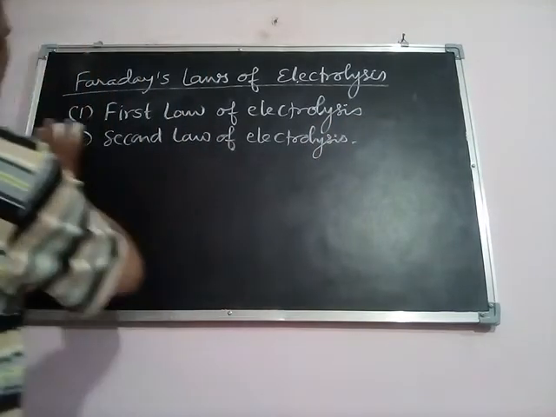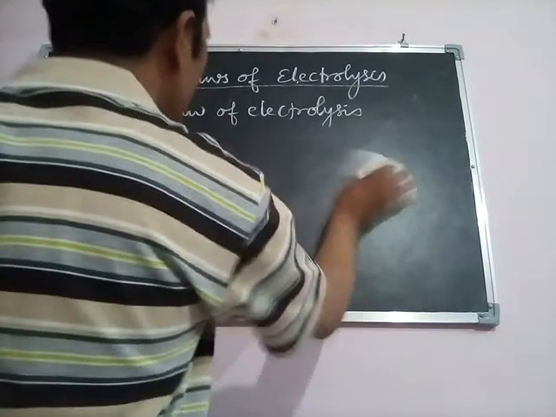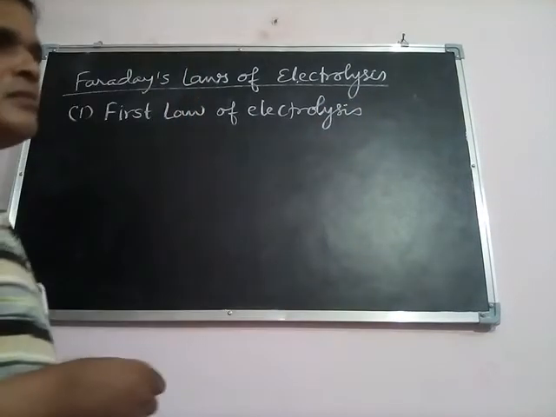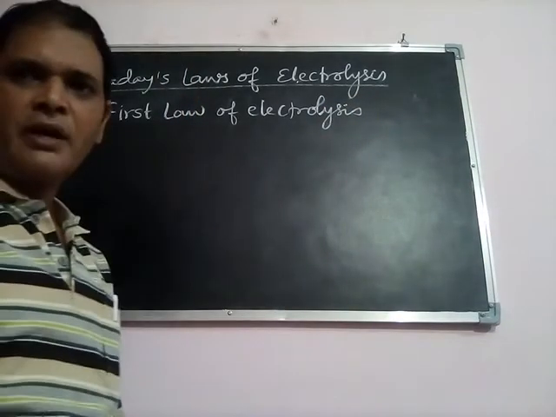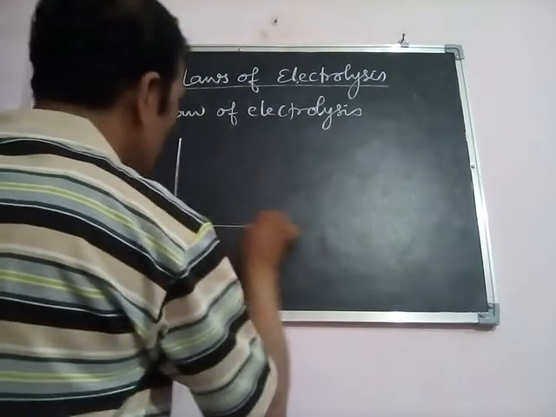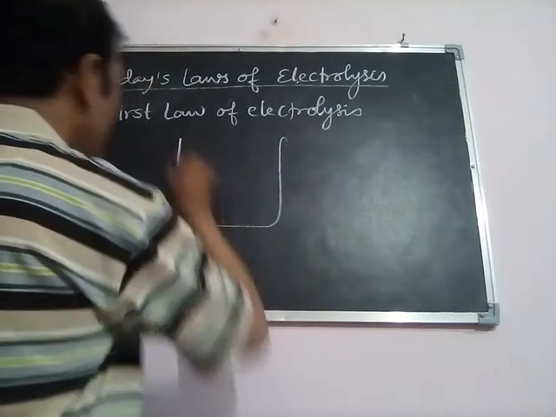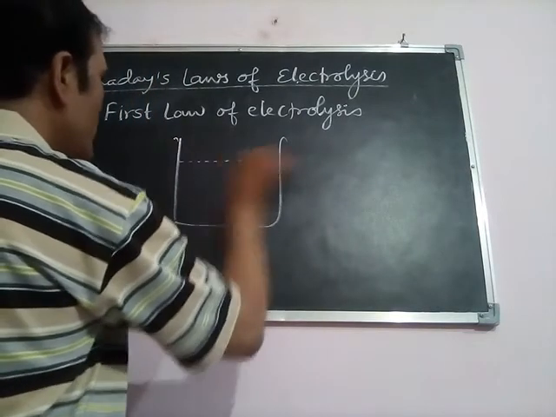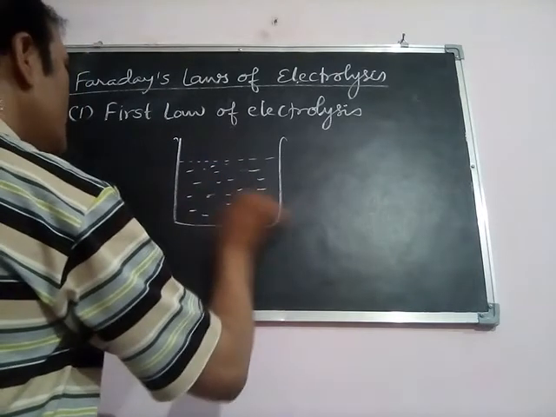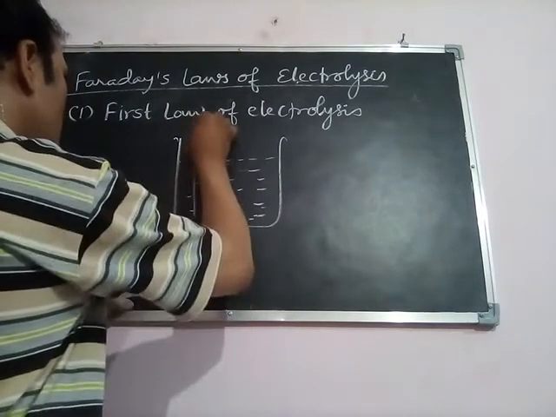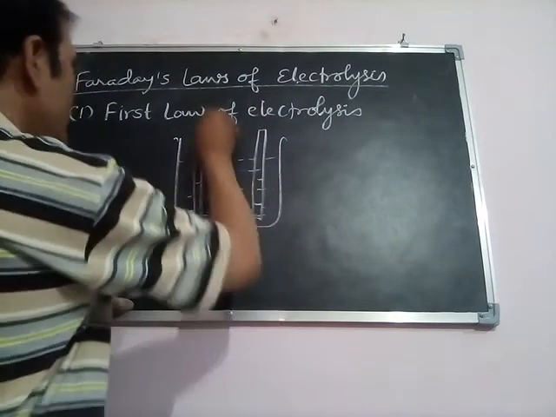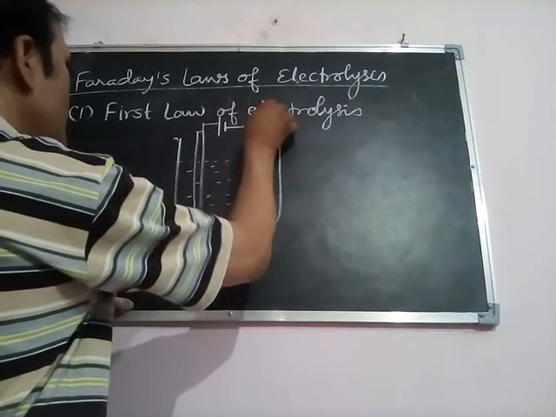First of all, we will see Faraday's first law of electrolysis. For understanding Faraday's first law, consider an example of molten sodium chloride. Taking this molten sodium chloride in a beaker or container, if we dip two electrodes of either metal or graphite and pass the electric current, then what will happen here?